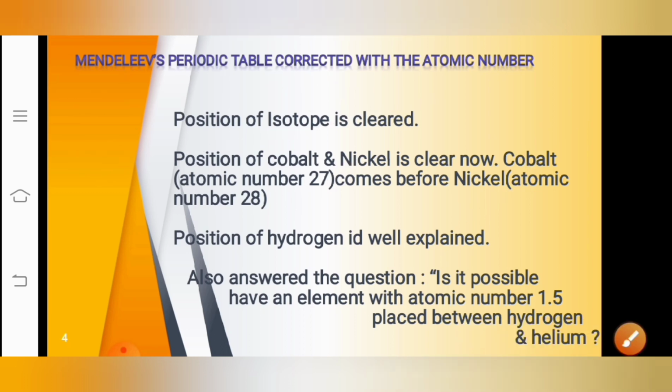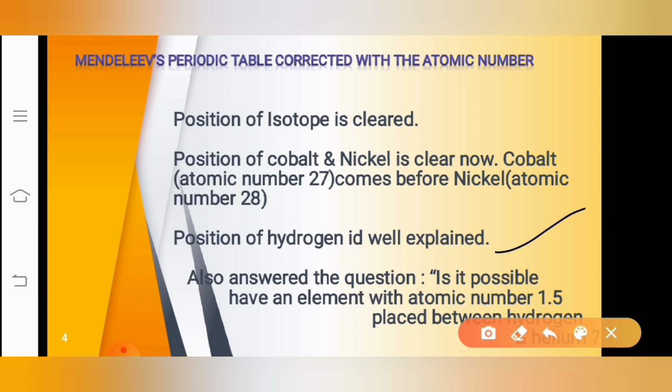So next, the position of hydrogen is also well explained. As I told you, hydrogen was the element having the properties of both the alkali metals as well as the halogens. I told you this when I was explaining Mendeleev's periodic table. Correct? This position of hydrogen is well explained by electronic configuration.